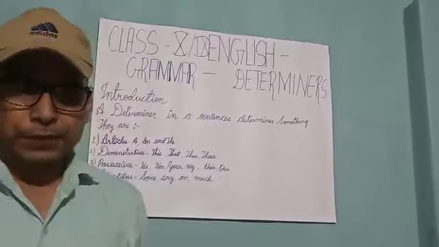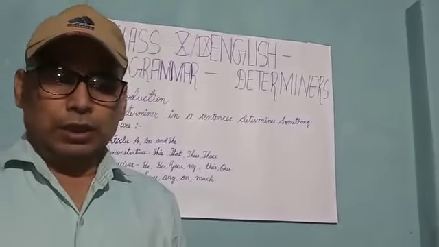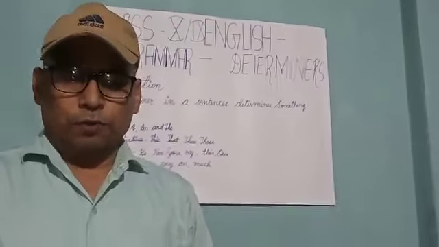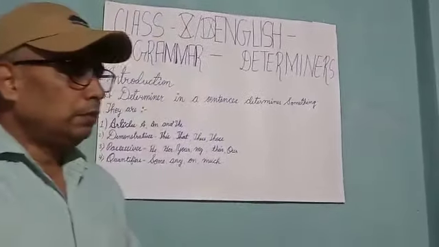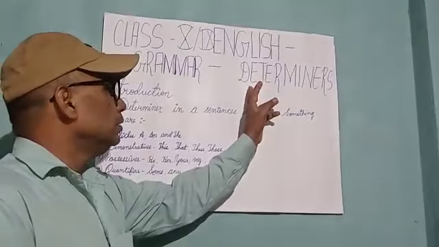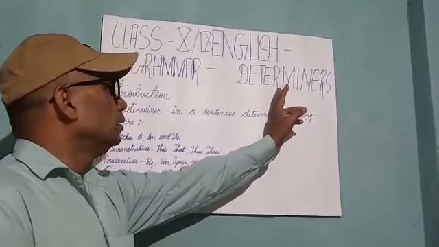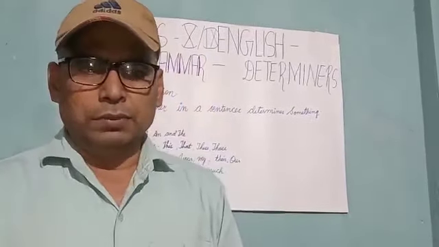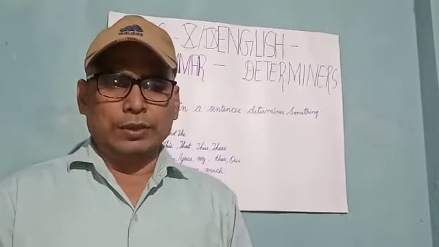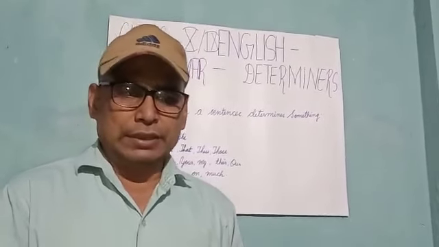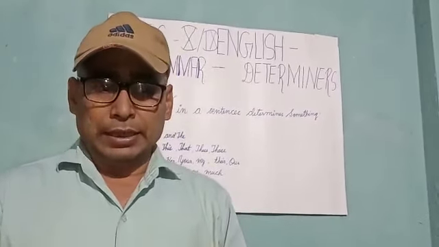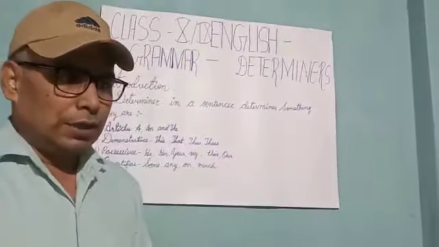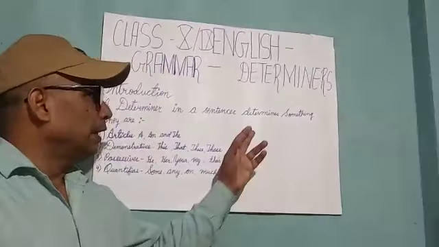Determiners are a newly added tool of grammar which was not an integral part of our old syllabus or old grammar. Earlier, only article was taught, but new grammar has made us more powerful and more useful by providing this unit, determiners. Determiner is a noun form of the verb determine, which means to indicate, to fix, to give signal, to make us aware, and to warn also. What do we mean by determiners?